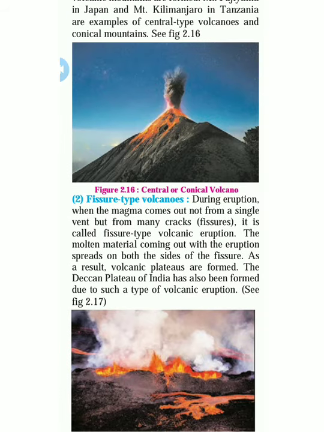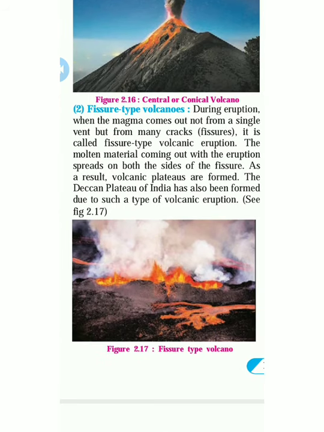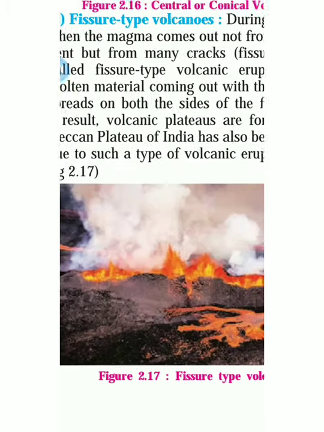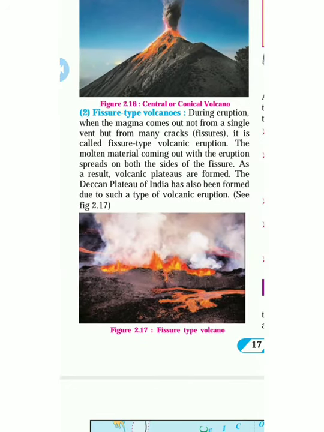See, in a central mountain, the magma is coming out only from the mouth of that mountain. But in the fissure type of volcano, the lava is coming out from all the area, from both sides, and you can see the picture. It is coming from anywhere. That's why this is called the fissure type of volcano.